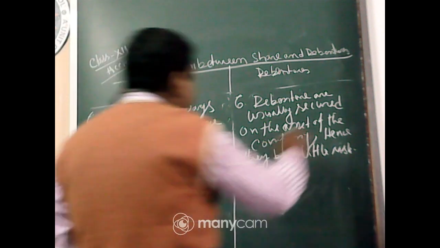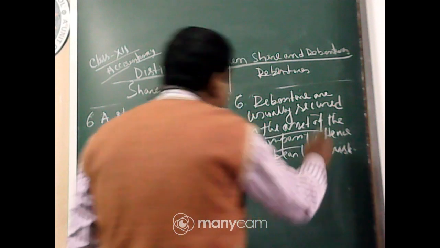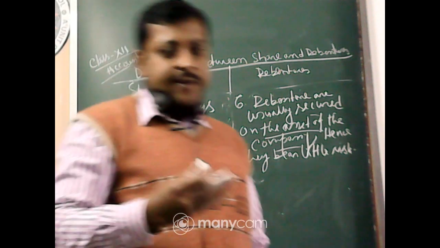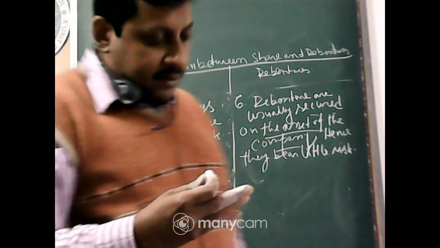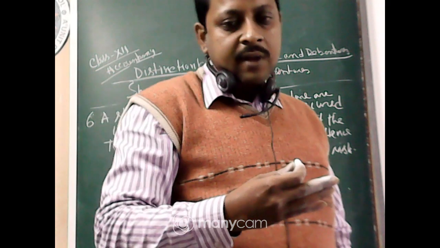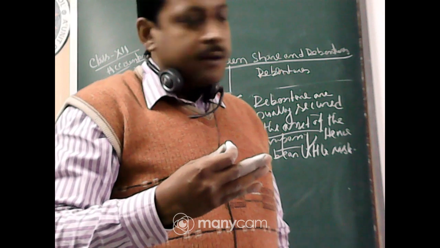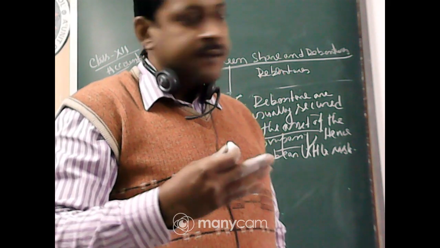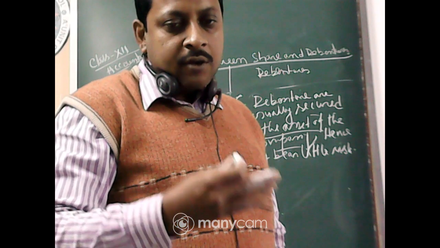Debentures are usually secured on the assets of the company. Sometimes there are floating assets, which means some are mortgaged assets and some are floating assets. Floating asset means the company can deal with this asset, they can rent it, but the asset should remain within the company.